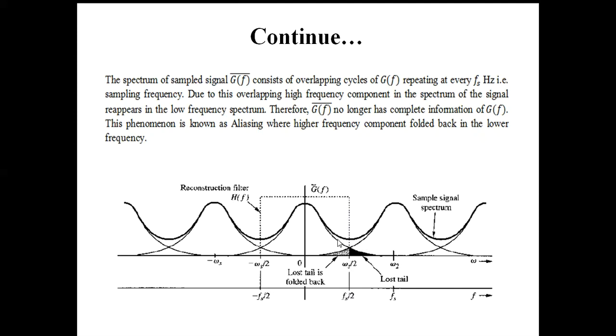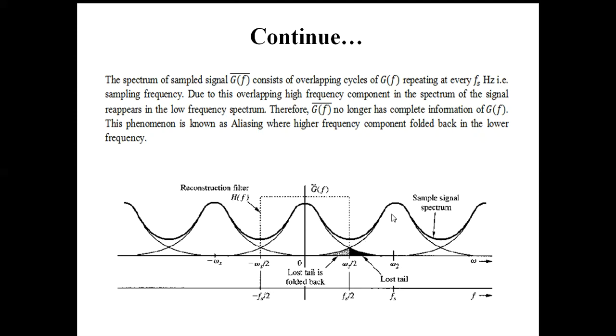Due to this overlapping, as we get two spectra here, the resultant spectrum will be the summation of this one and this one, and we ultimately get this type of spectrum.